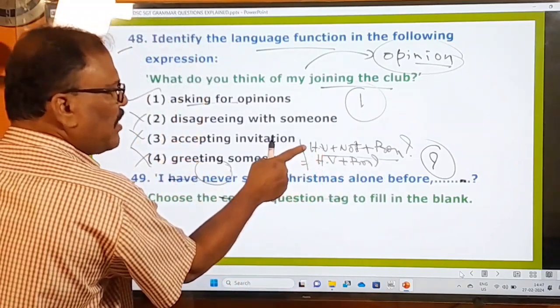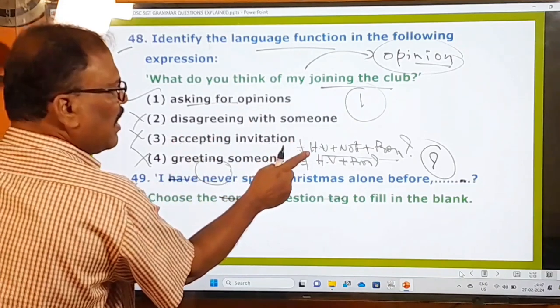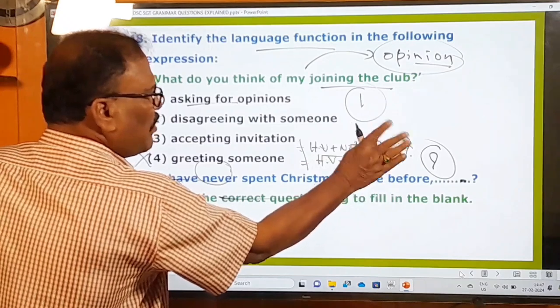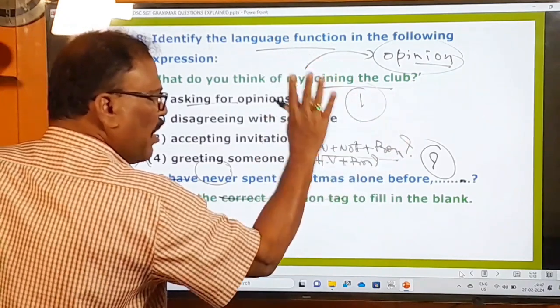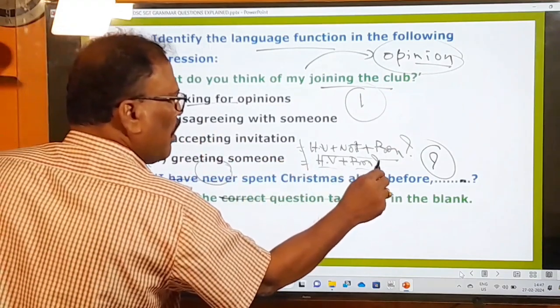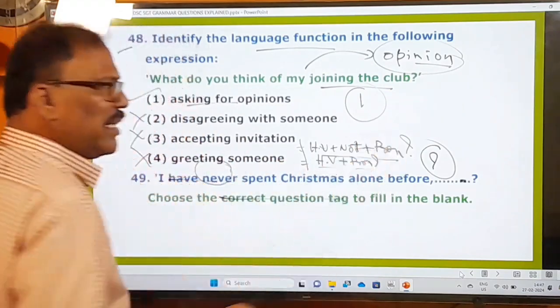For a positive statement, you have to take the helping verb from the sentence given and then add "not" to that helping verb, then use the pronoun. That is the question tag for the positive statements. For the negative statements, just take the helping verb and also the pronoun of that sentence, and a question mark. That is the only thing.